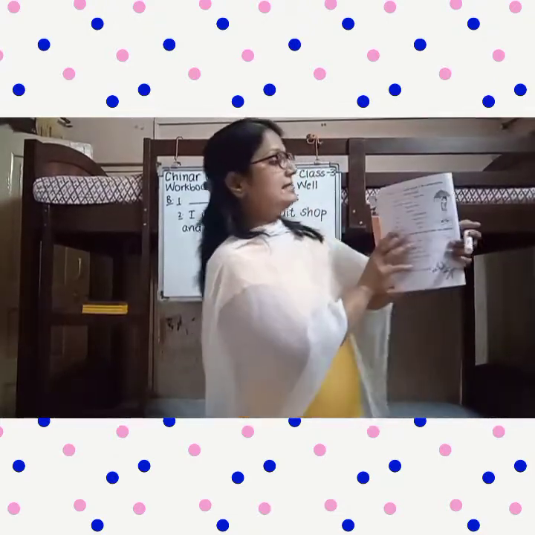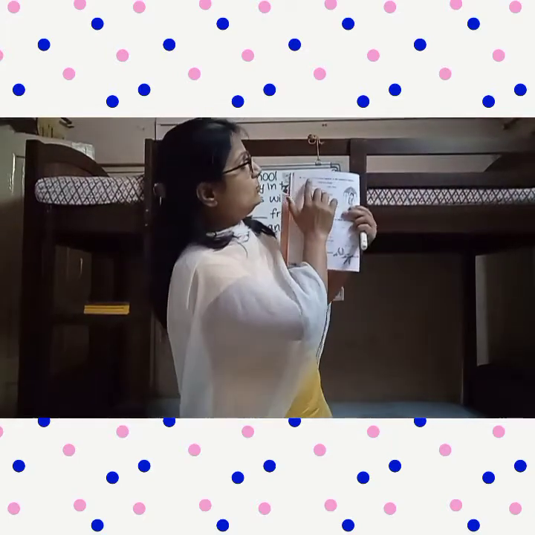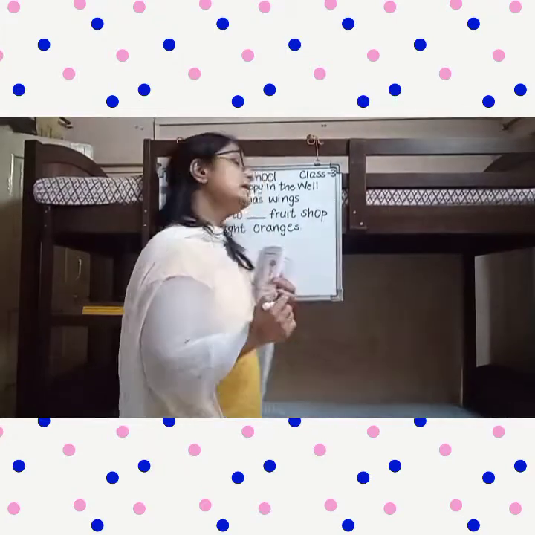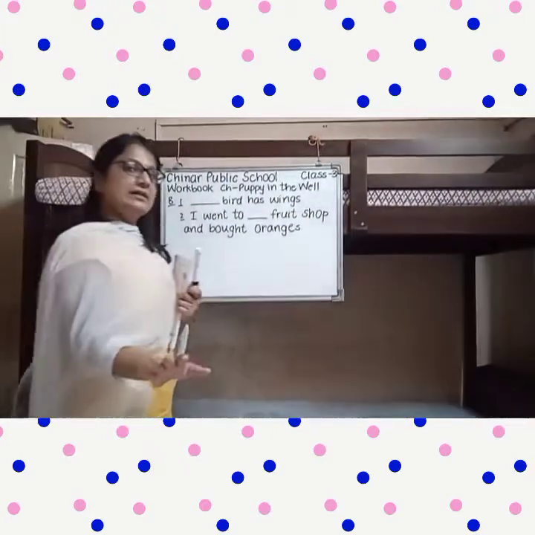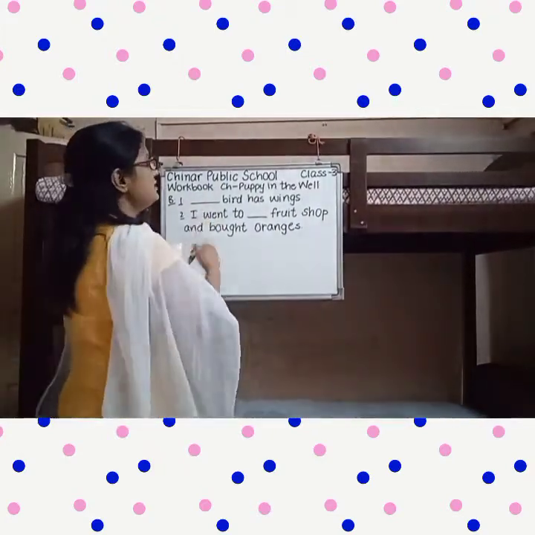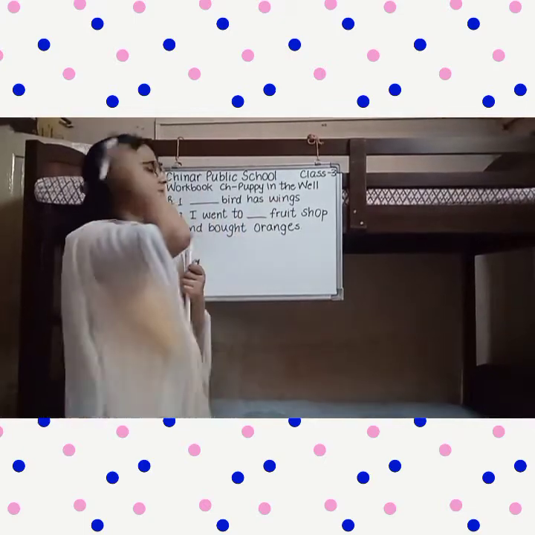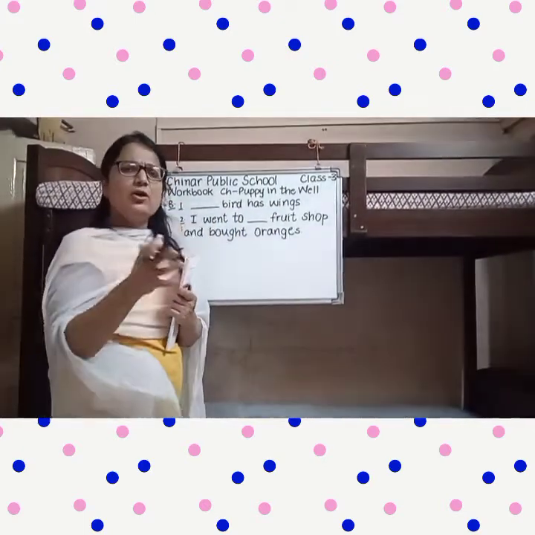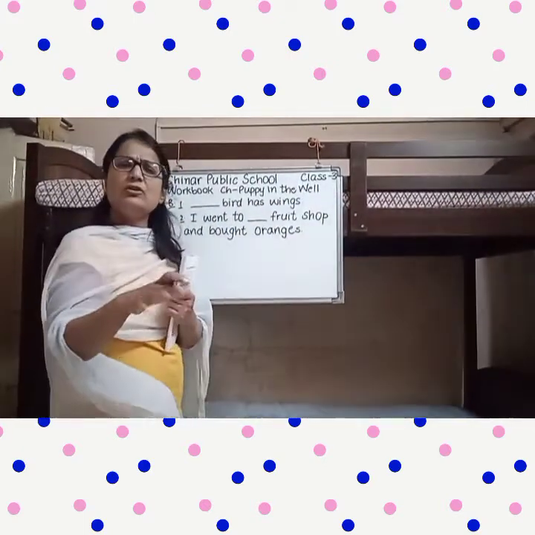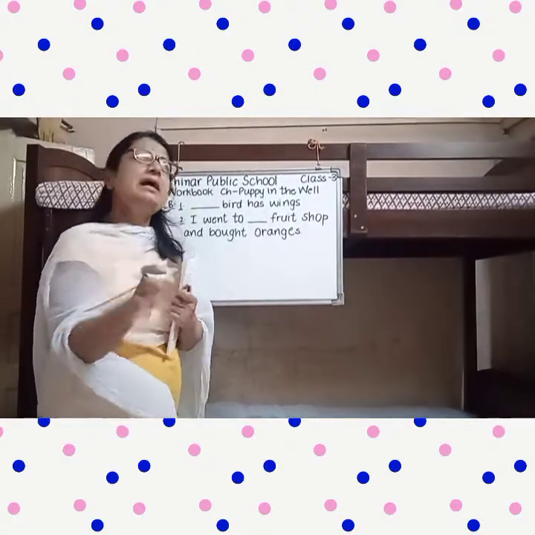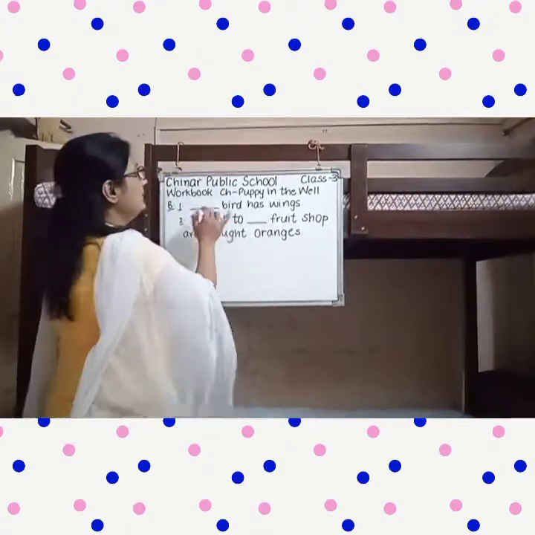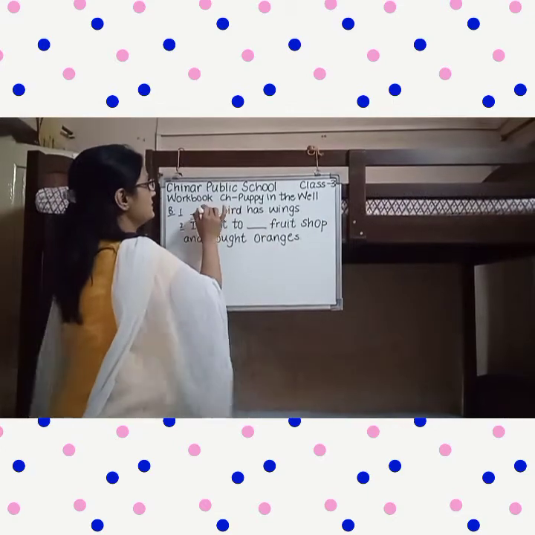Now in this B exercise, it says use a, an or the where needed in the sentences below. Now see, ma'am has already written the sentences. Dash bird has wings. Now here we are not talking about any particular bird. Any bird it can be. So a bird has wings.